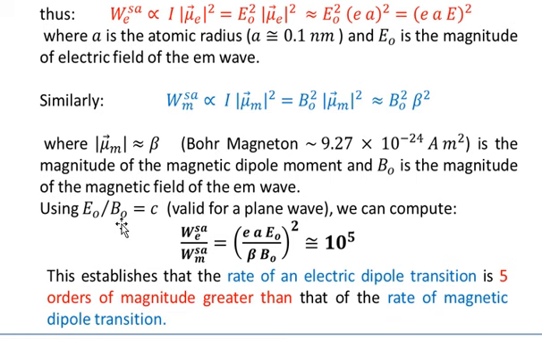So using E naught over B naught equals c, which is valid for a plane wave, we can compute the ratio WE to WM, which is equal to the square of e times a times E naught divided by beta times B naught. Substituting their values and using E naught over B naught equals c, we get a value that is equal to 10 to the power 5.